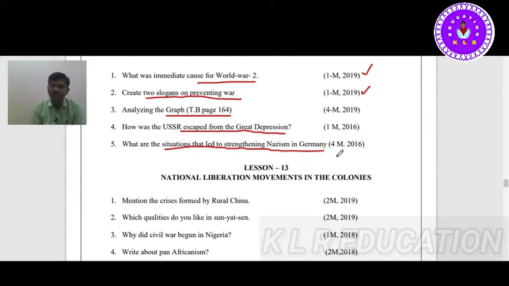As you know, after the defeat of Germany in World War I, what were their economic conditions and political conditions? You have to mention that. Here, the USSR escaped from the Great Depression because their economy was not interlinked with any other economy, not interlinked with the international market.